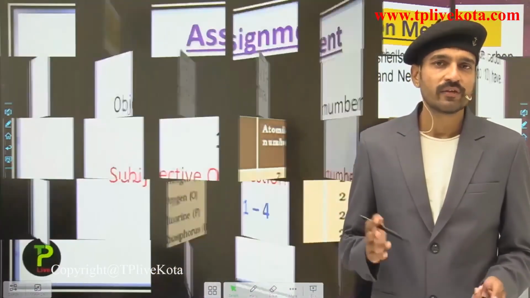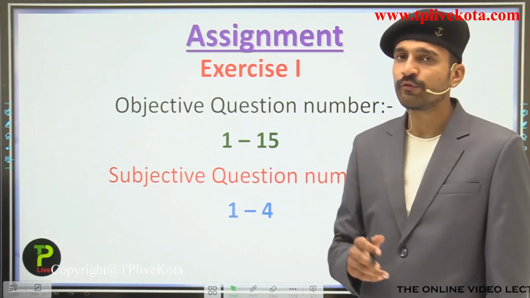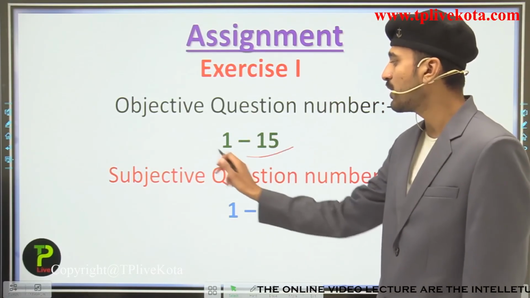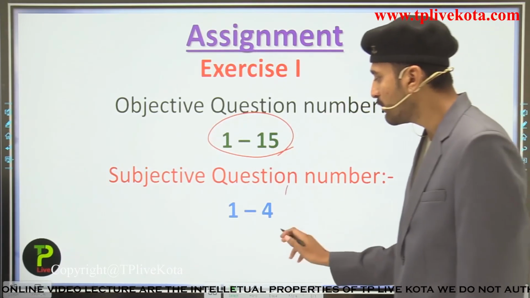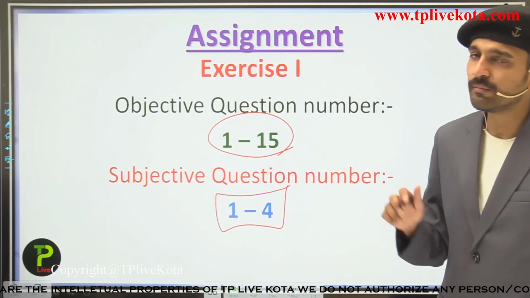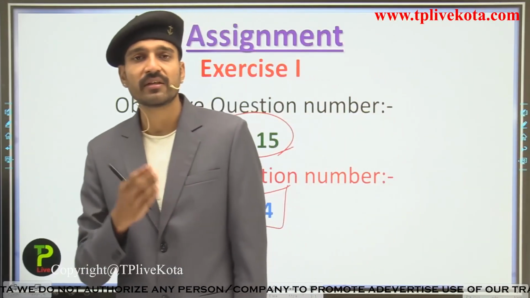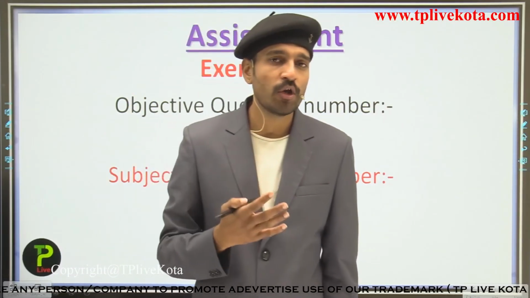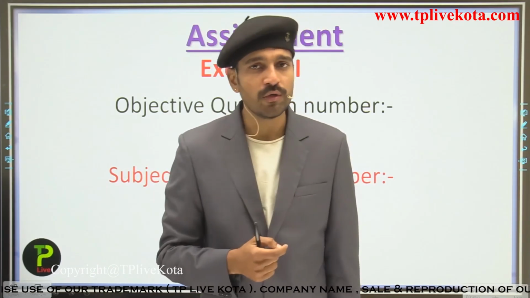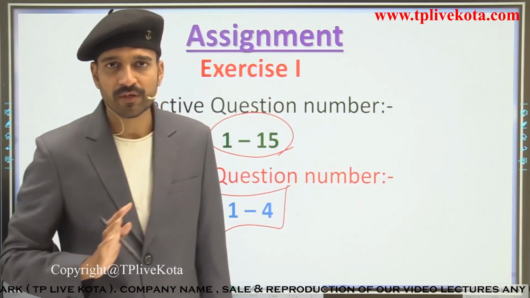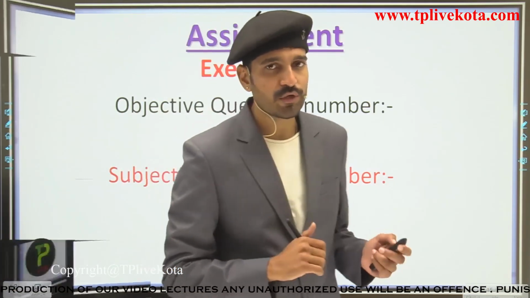Now students, the time has come to move into the assignment. In the exercise, first, in the objective questions you have to complete questions 1 to 15 and in the subjective questions you have to complete questions 1 to 4. We will be dealing with the objective type questions as we have done in the first chapter, that is the synthetic clothing materials and polymers. Just like that, we are going to see the objective type questions in the module discussions of this chapter at the very last. So now students, this is all about this particular lecture.